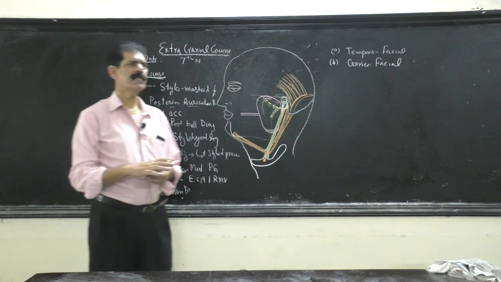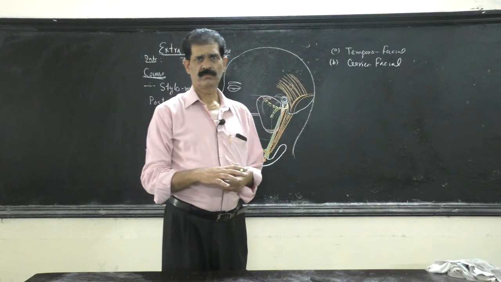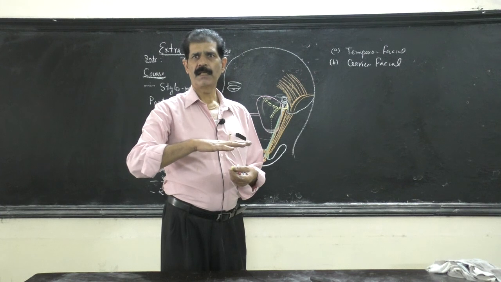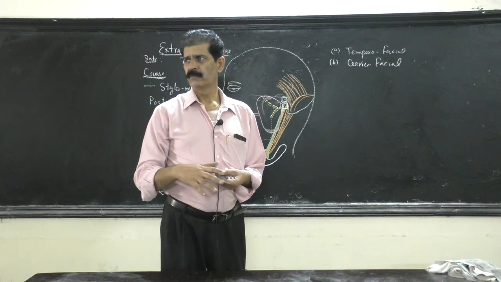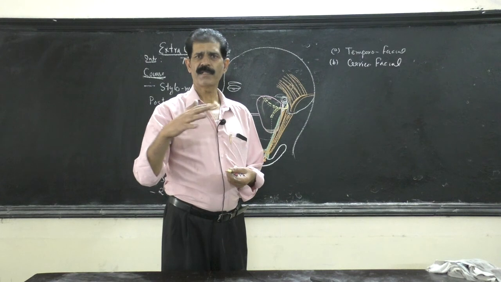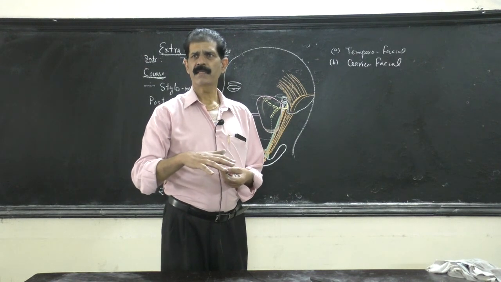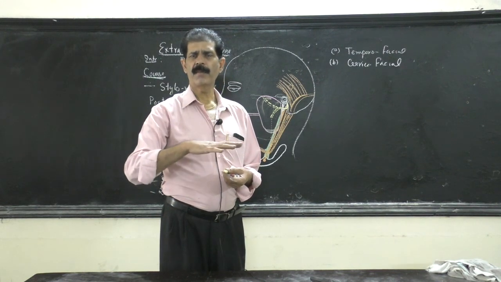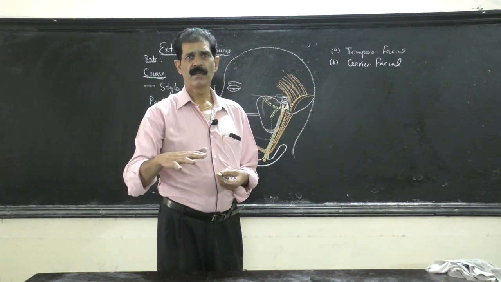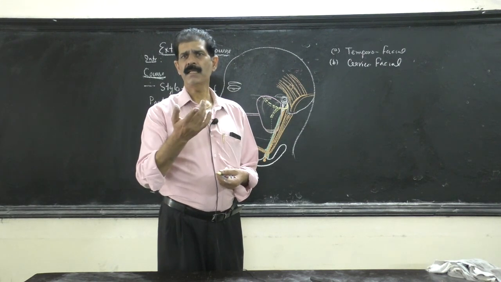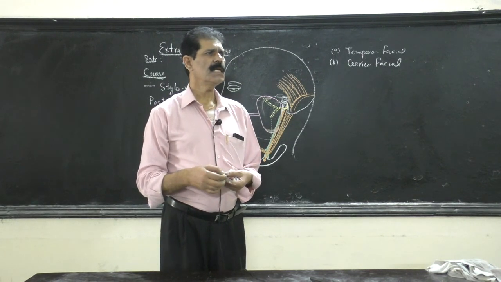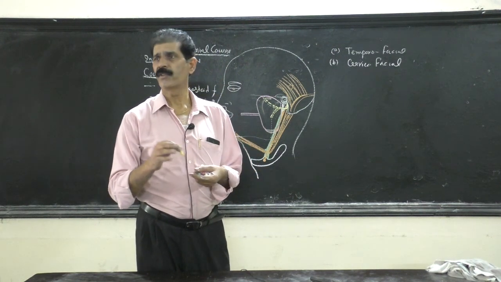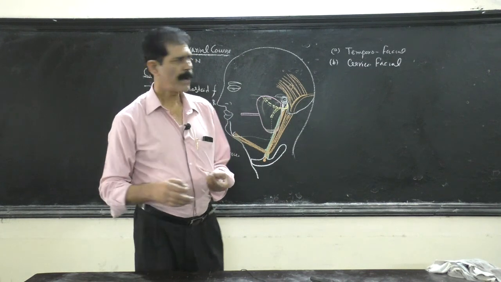And here it lies like a bread and butter. The nerve divides the gland into a superficial part and a deep part, like two bread slices, the upper one and the lower one, and in between there is the jam or the butter. So the butter is the facial nerve, and the upper and lower bread pieces are the superficial and deep parts of the gland. So that is the anatomical position of the facial nerve in the parotid gland.